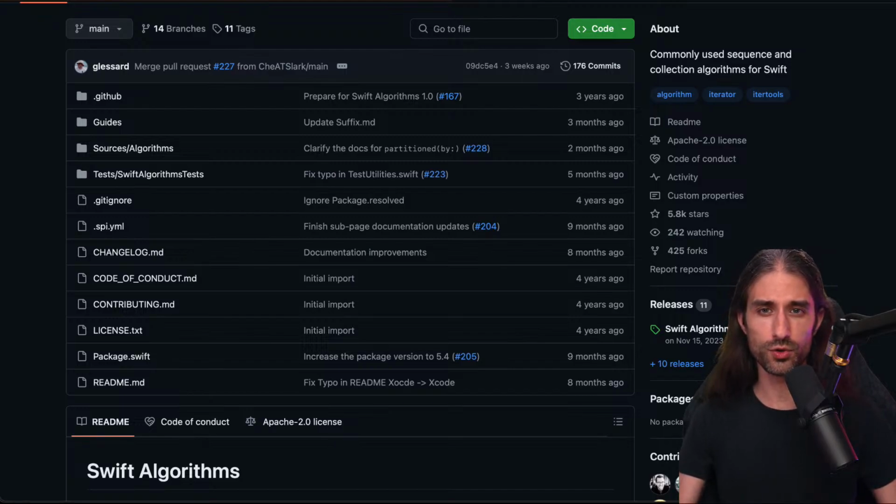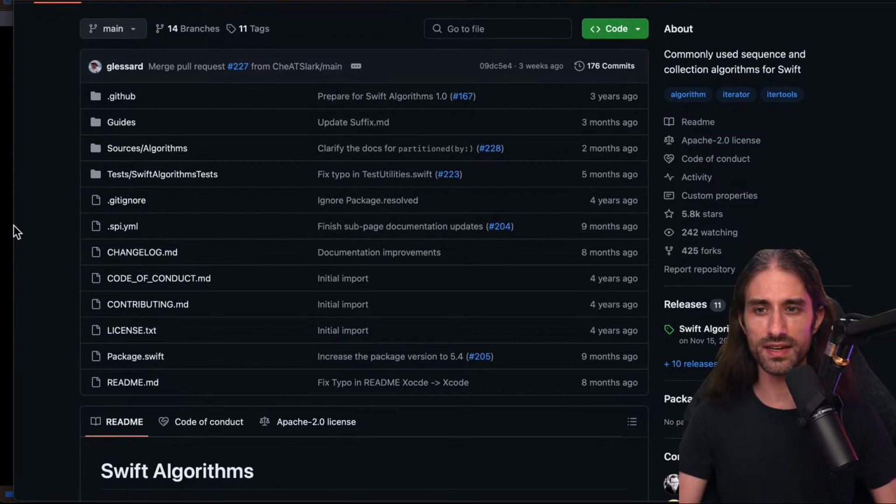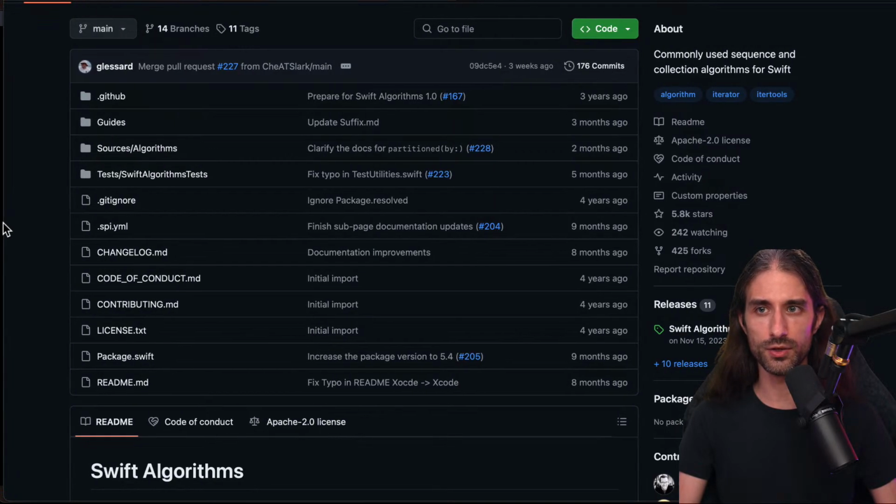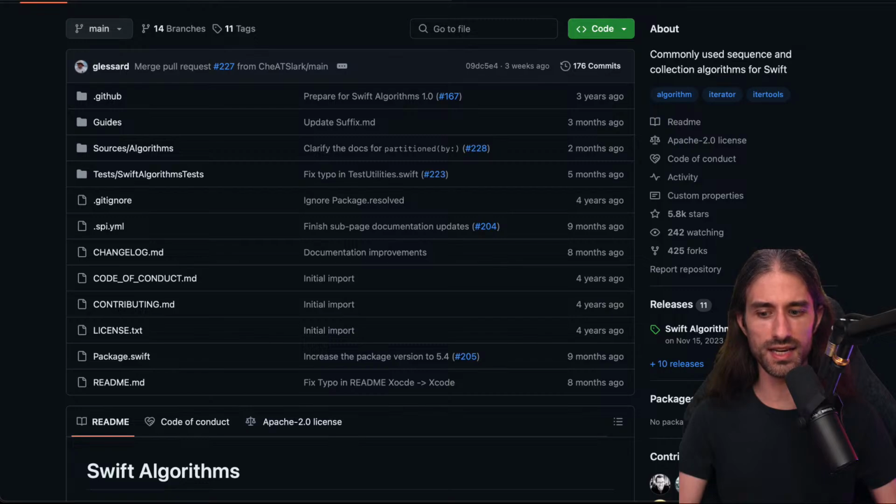And the reason why I want to cover this package today is because I had a discussion with someone on Twitter about it something like 2 weeks ago, and it made me realize that even though I am aware that this package does exist, I think I have never actually used it in any of the apps that I have worked on.